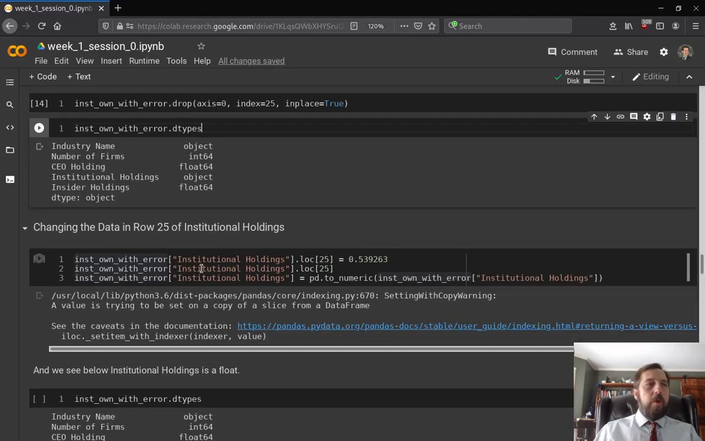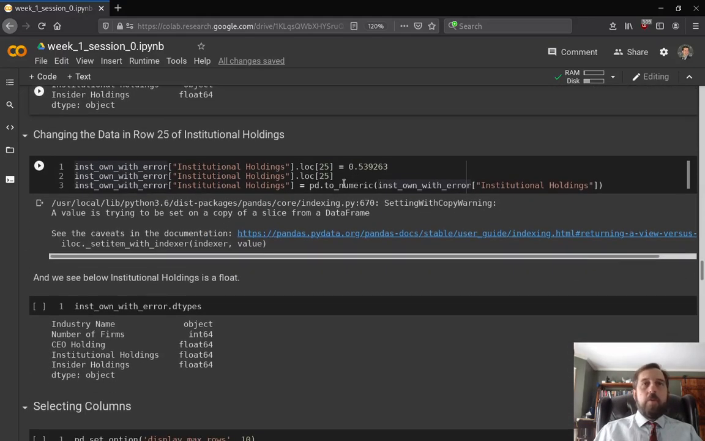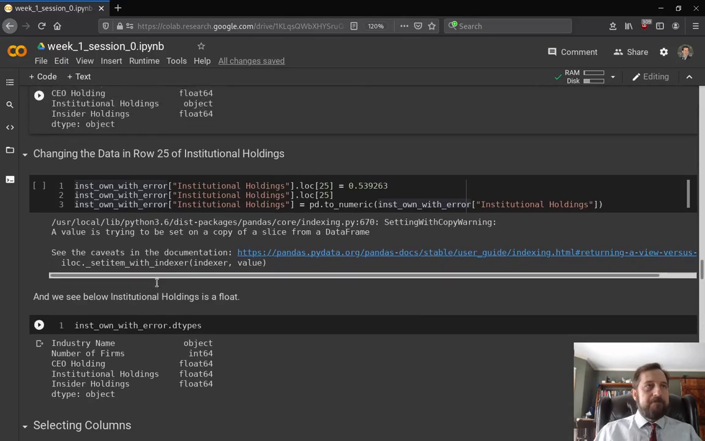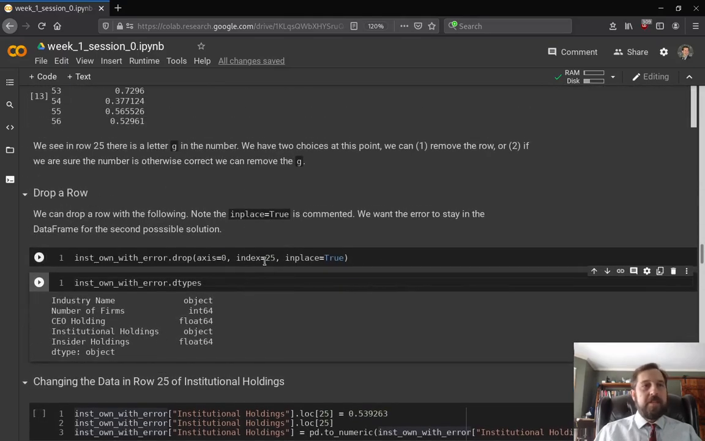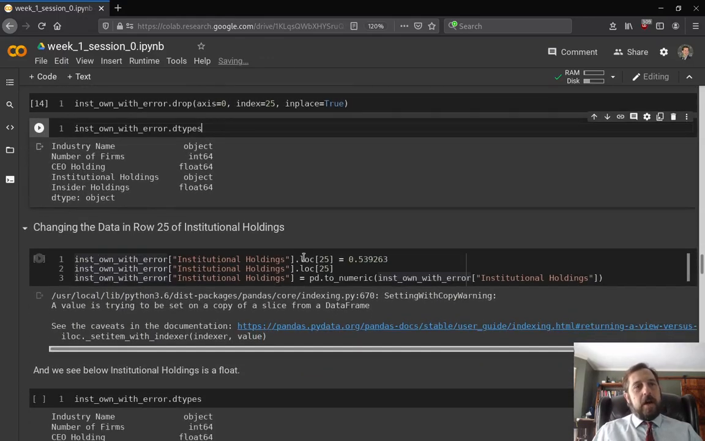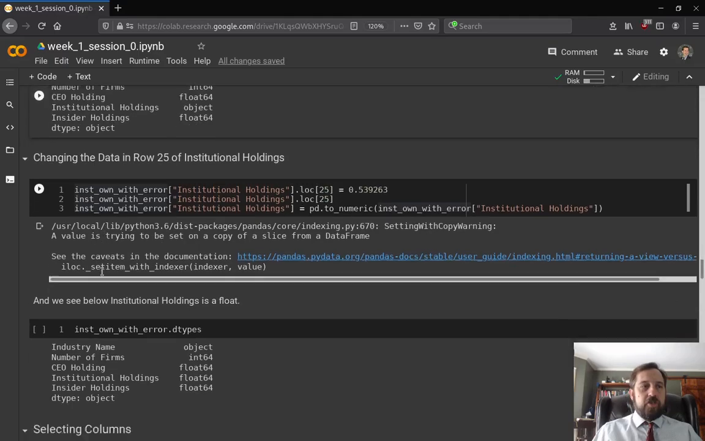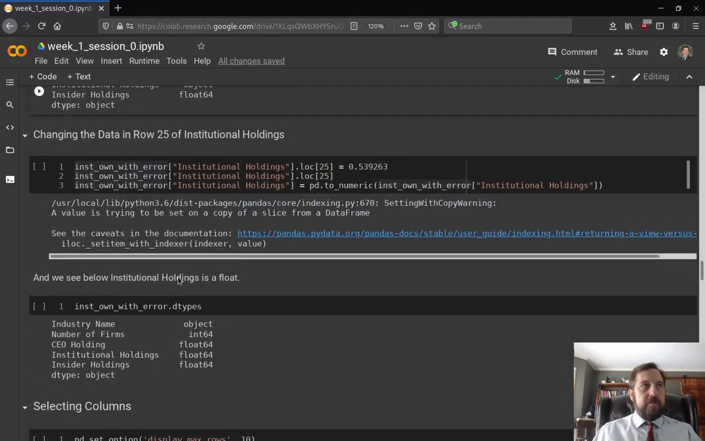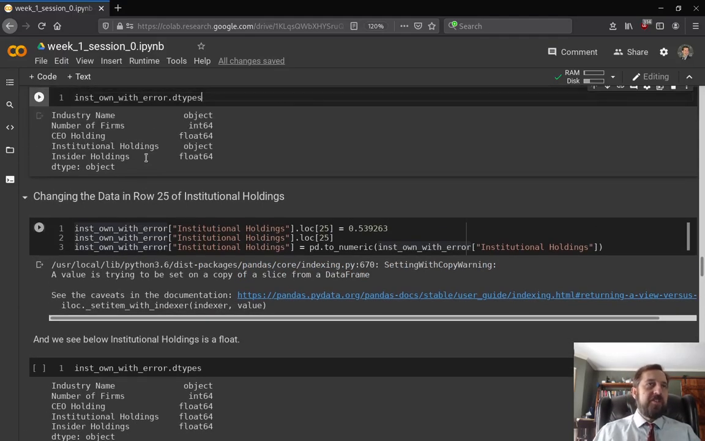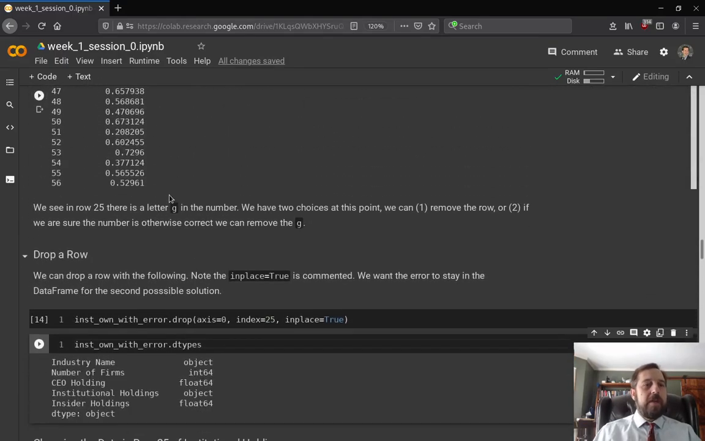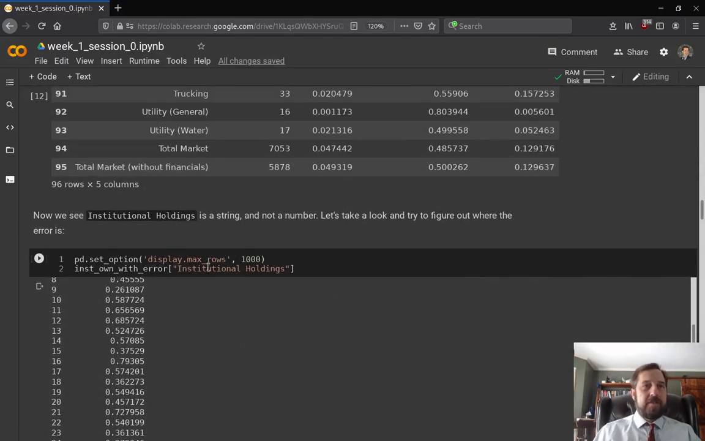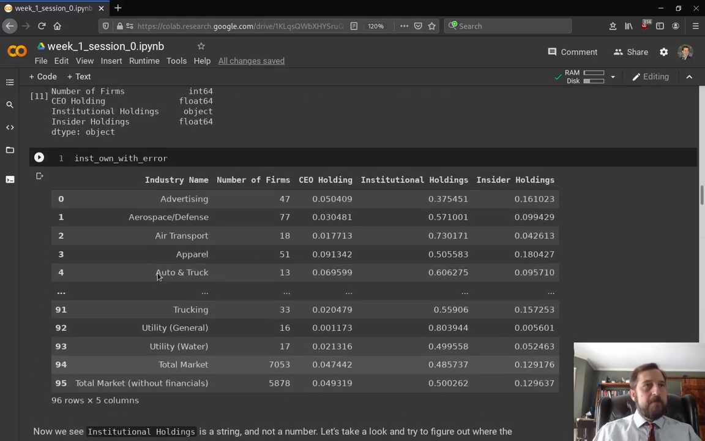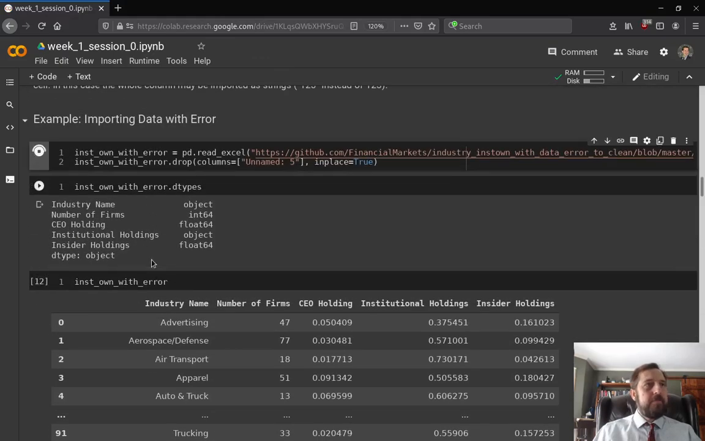So what we want to do, and that's why I had inplace set to false, is rechange the types. So we'll set the type, and I will do that after I simply use the other approach of changing the data in row 25. Let me re-import this because I have changed it. There we go.